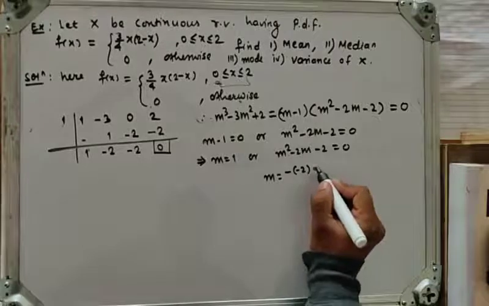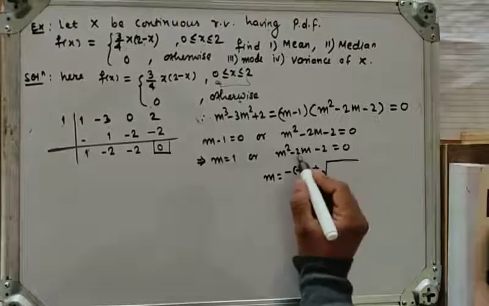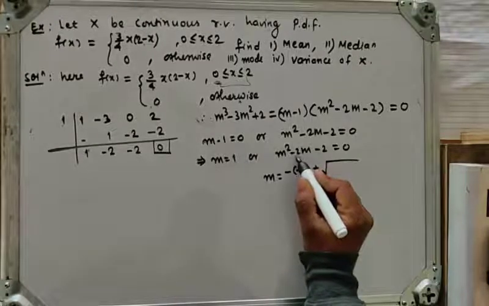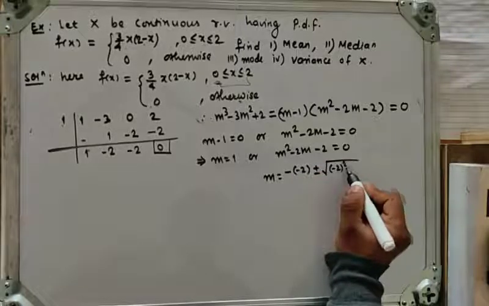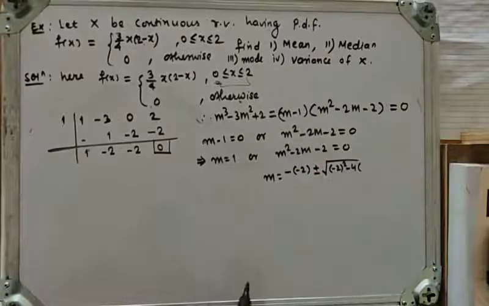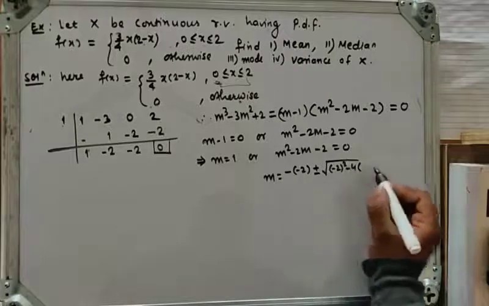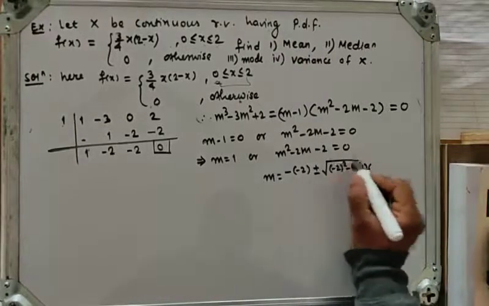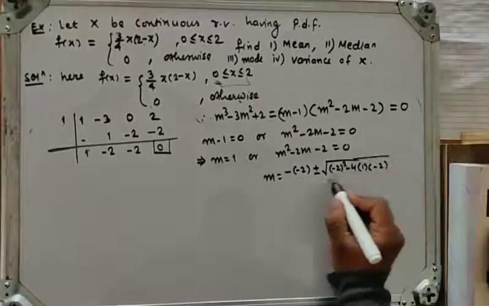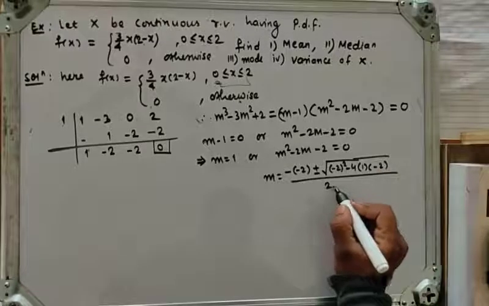plus minus square root of b square minus 4ac, upon twice a. Here b is minus 2, a is 1 and c is minus 2, and twice a is 2.